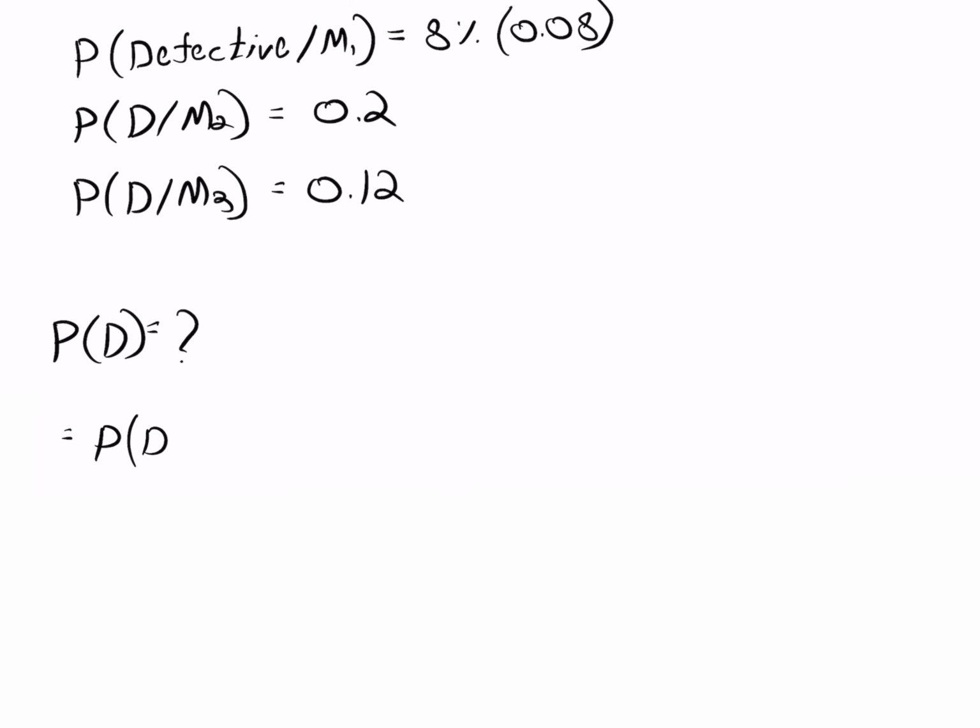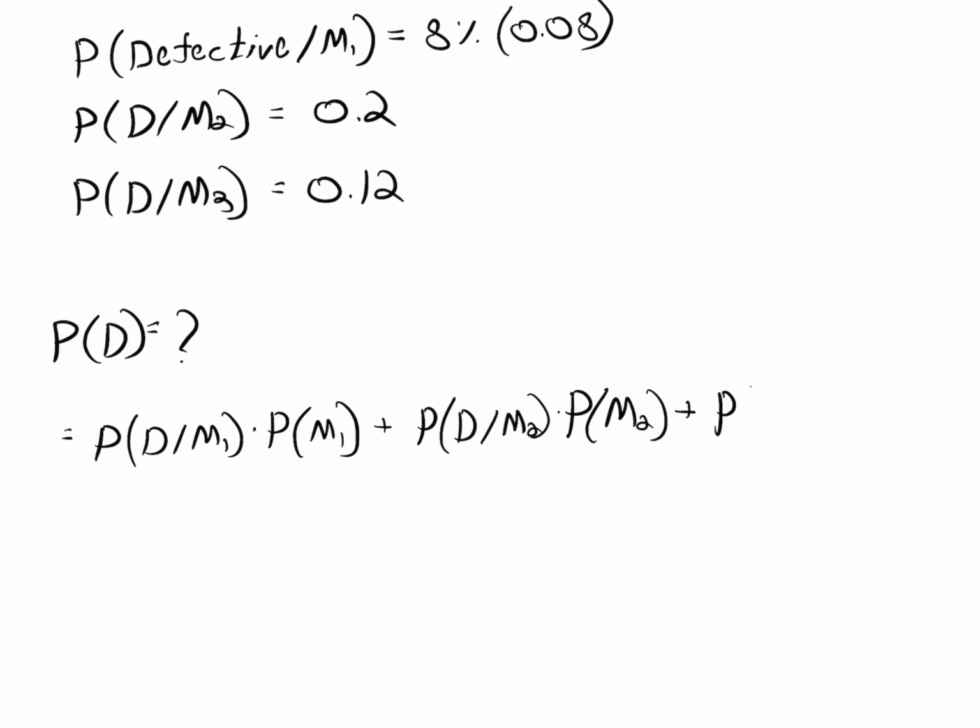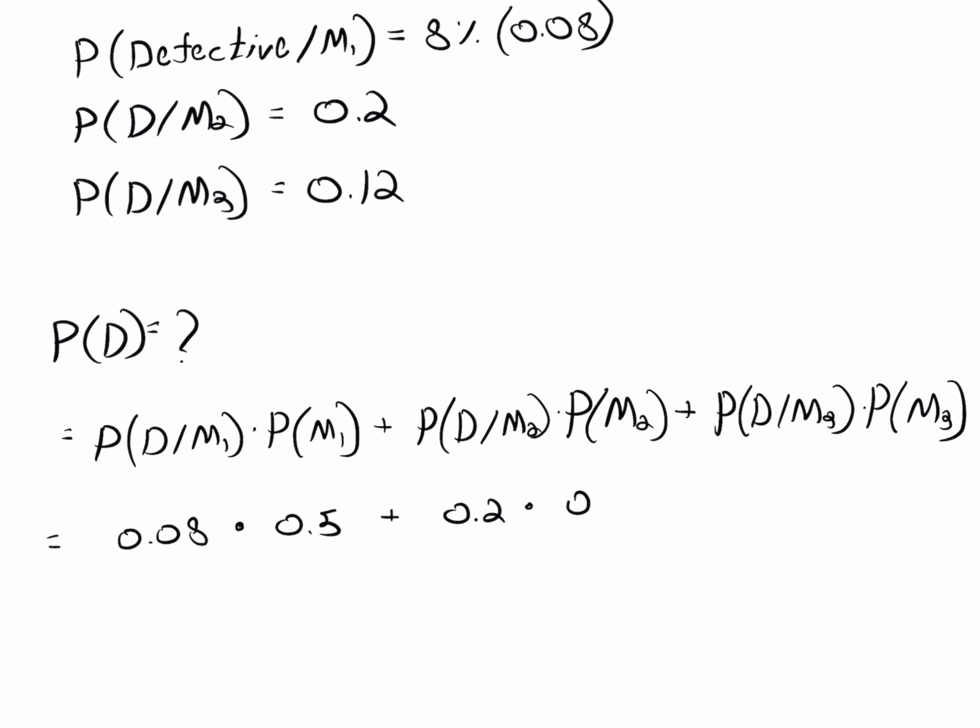For that, we will apply the rule of total probability. The probability that a part is defective equals the sum of the probability it's defective given it was produced in machine 1 times the probability it was selected from machine 1, plus the probability it's defective given it was produced in machine 2 times the probability it was selected from machine 2, plus the probability it's defective given it was produced in machine 3 times the probability that it was selected from machine 3. So what we have is 0.08 times 0.5 plus 0.2 times 0.3 plus 0.12 times 0.2.